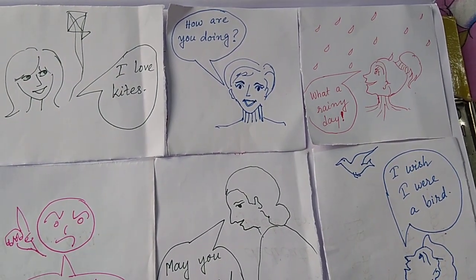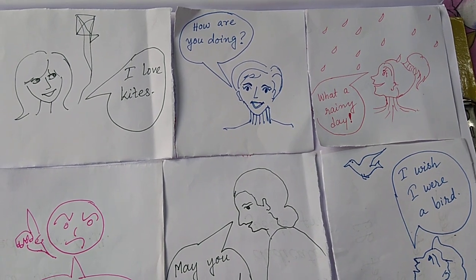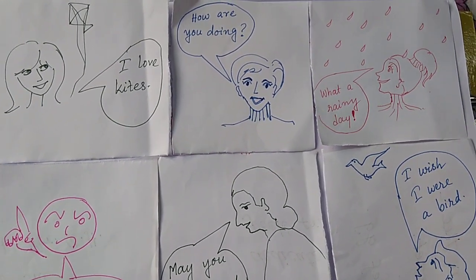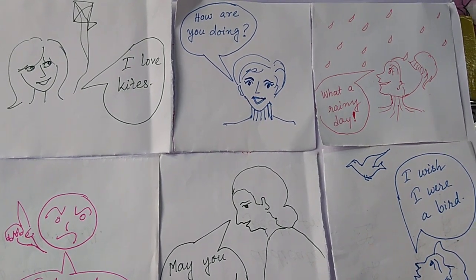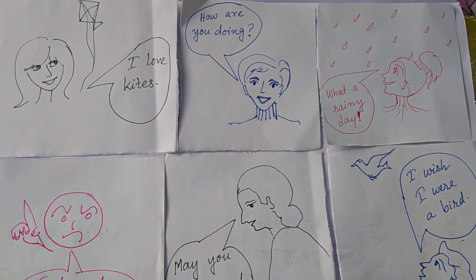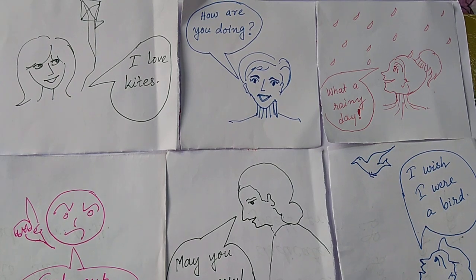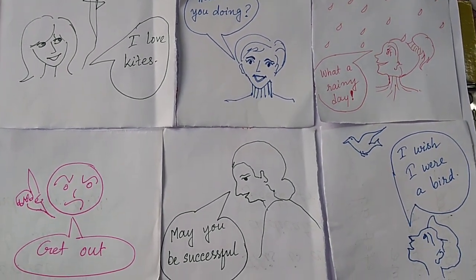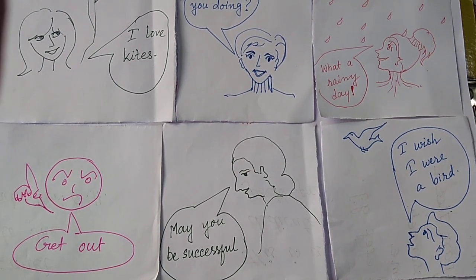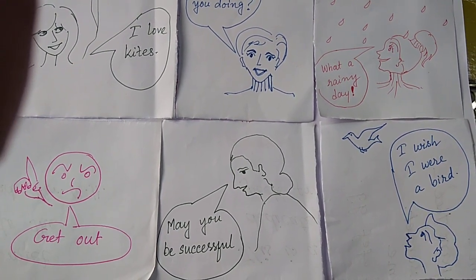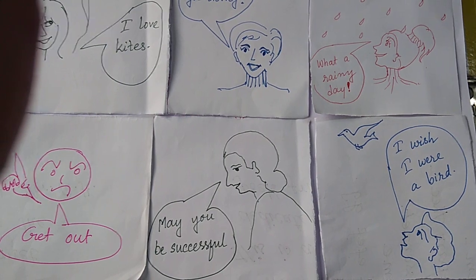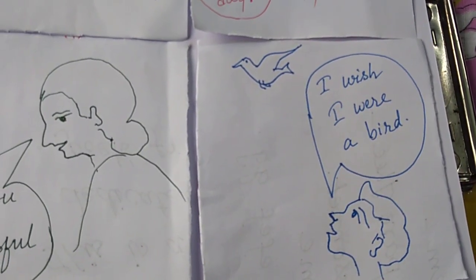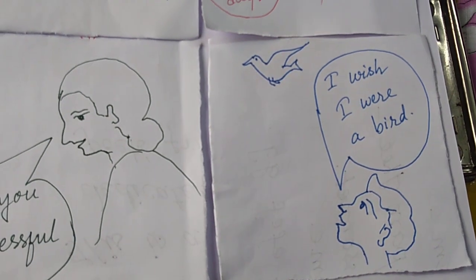The first one is telling something. Second one is asking, how are you doing? The third one is an expression of an emotion, sudden emotion. The girl is feeling happy perhaps or excited by the rain. There is a "Get out" here, somebody ordering somebody to go away. And there is this lady wishing success to someone. And the last one, look at it. It is a boy wishing that he were a bird.